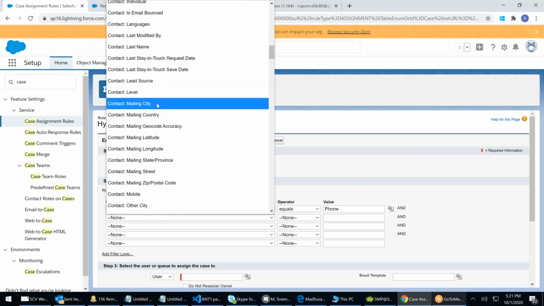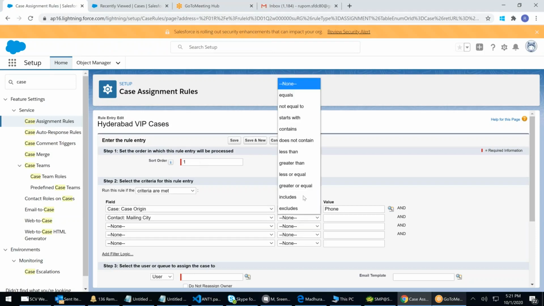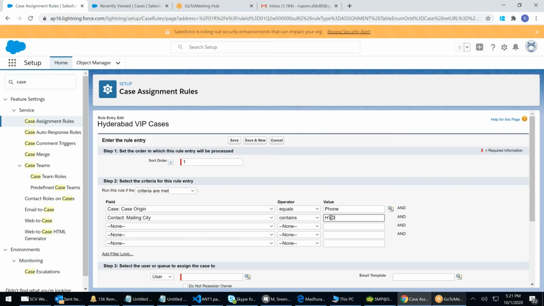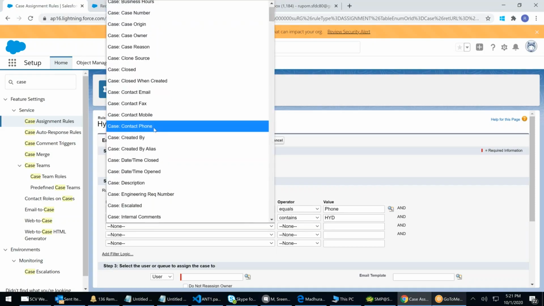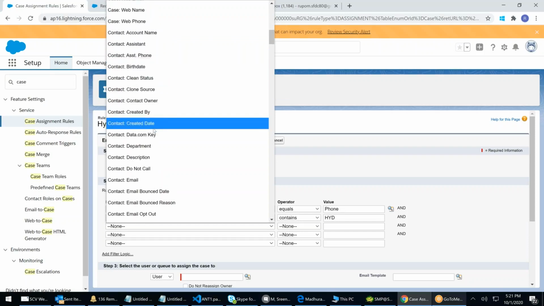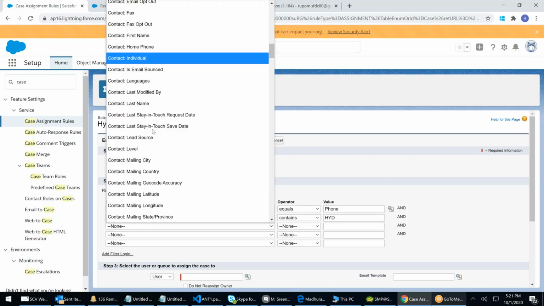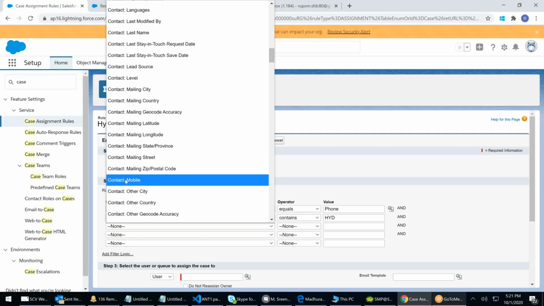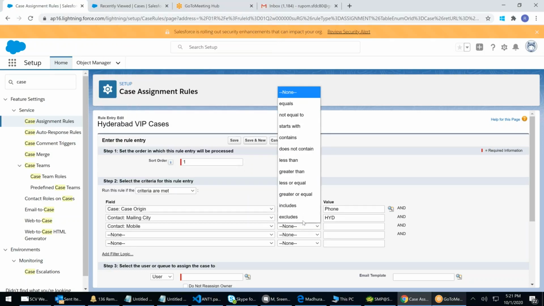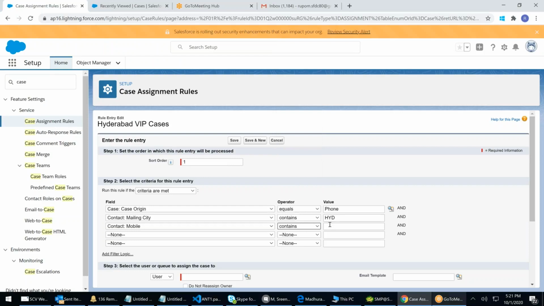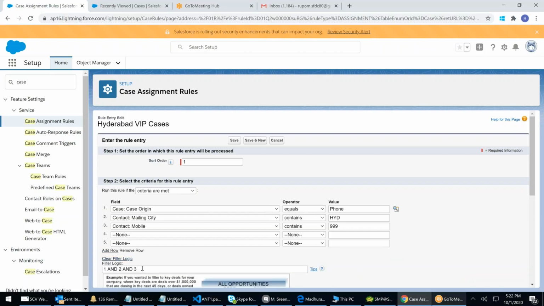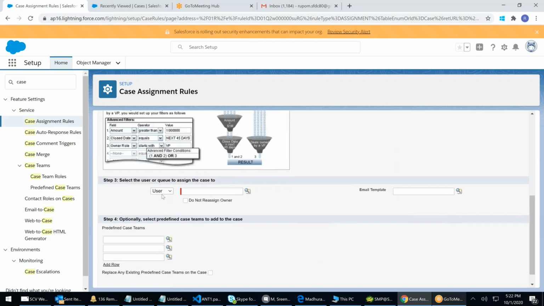I will give contact mailing city contains Hyderabad, and contact mobile number. Contact mobile number is a fancy number, contains 999 999. You can change the logic, 1 or 2 and 3, or something. Then what do you want to have?